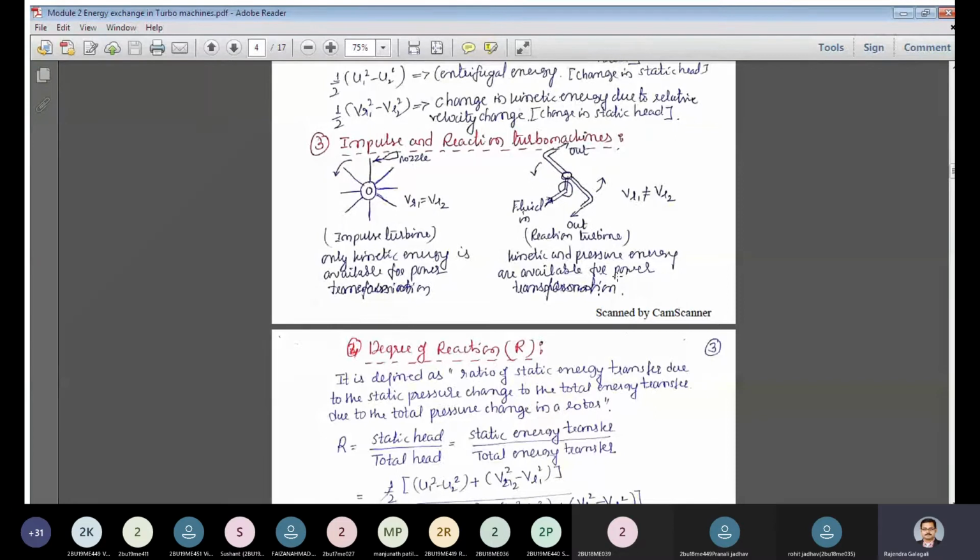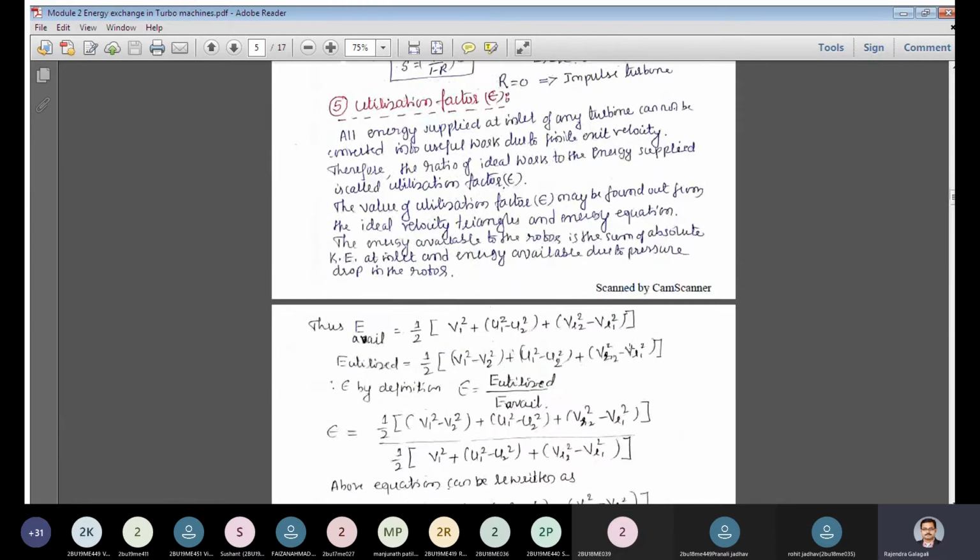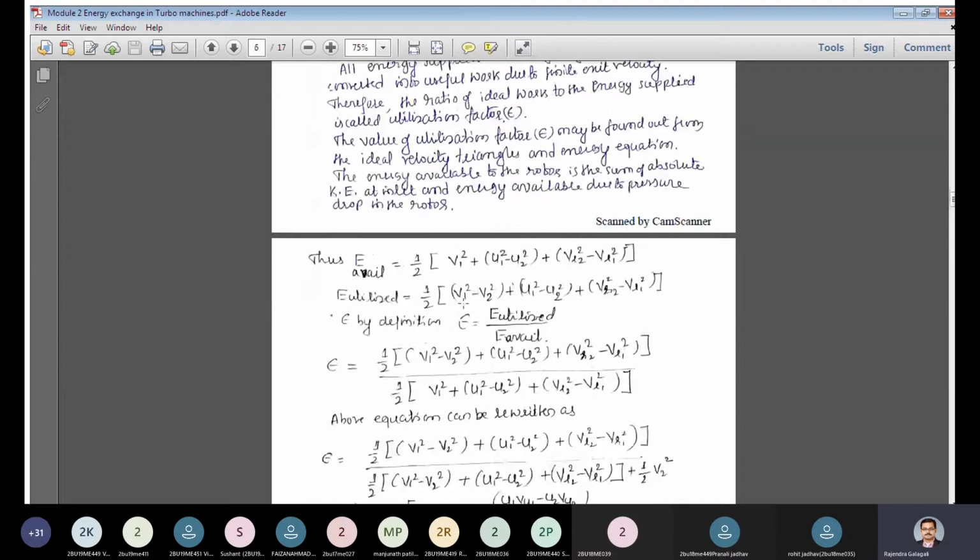So whenever that kinetic energy is utilized for the conversion into mechanical energy, there is a drop in kinetic energy and a drop in velocity. But again, when it is passing through the stator blades, it increases. Okay, so that must be observed. That is the pressure drop happening across the rotor.